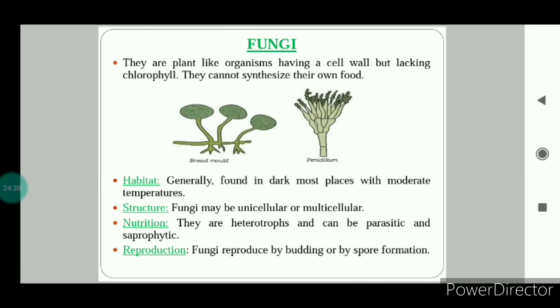And if we talk about spore formation, as you can see in the case of the bread mold, there are bag-like structures inside which there are spores. When these bag-like structures mature, they will burst. So these spores will get spread in the air, and wherever they get favorable conditions for their growth, they will start growing on that particular thing.